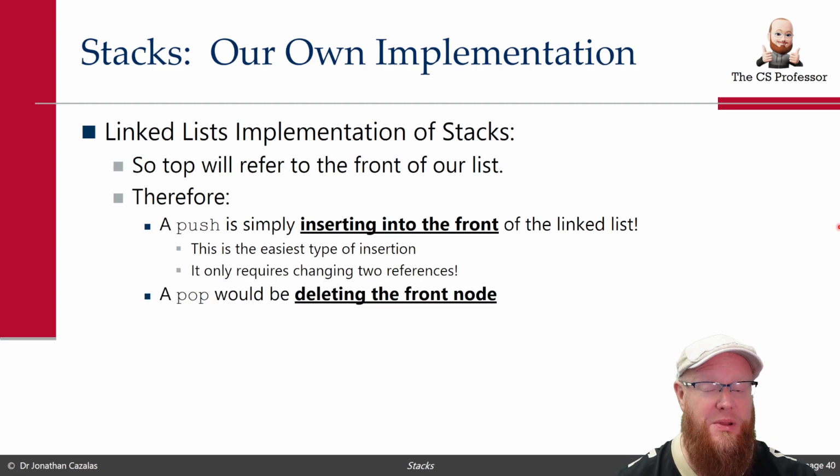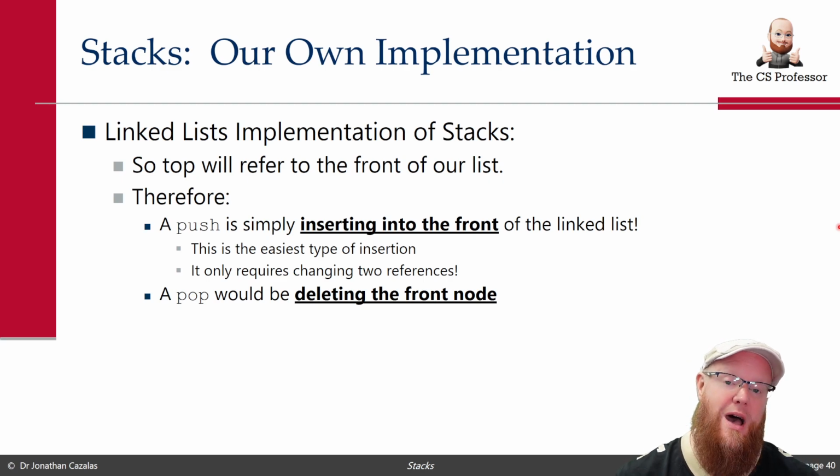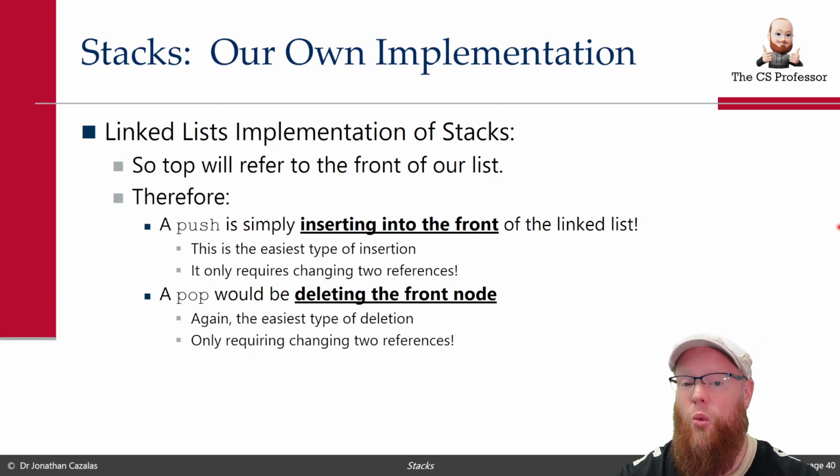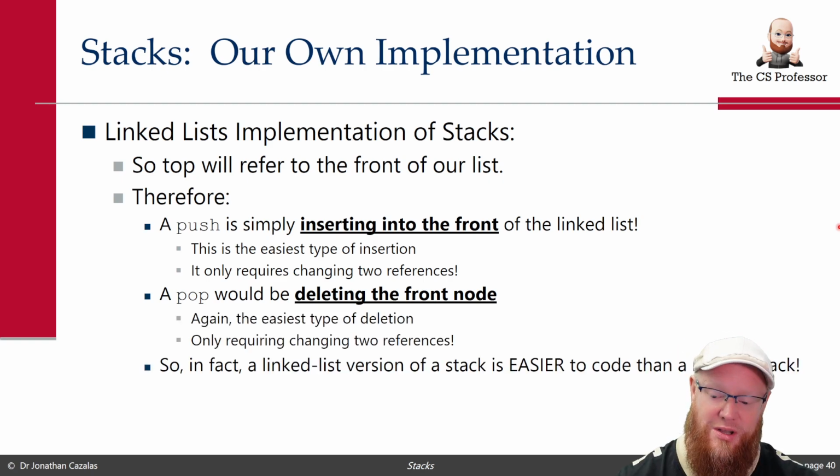A pop would simply be deleting that first node. Well, how do you delete the first node? If you have head pointing to the first node and you want to delete it, what do you do? You take the address of that second node and you save it into head. So head equals head.next. How easy is that? That's now deleting that first node. But instead of using the variable head, we have the variable top. Top equals top.next. Done. We deleted that first node. Super straightforward, one of the easiest types of deletions.